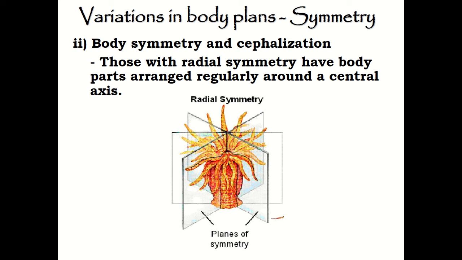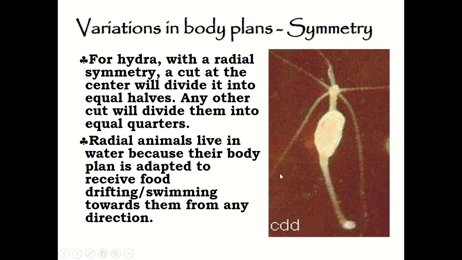Animals with radial symmetry, as you can see over here, have body parts that are arranged regularly around a central axis. This is the central axis, and they have the same shape around the central axis. Meanwhile, for Hydra, also with radial symmetry, a cut at the center will divide it into equal halves, and any other cut will divide them into equal quarters.